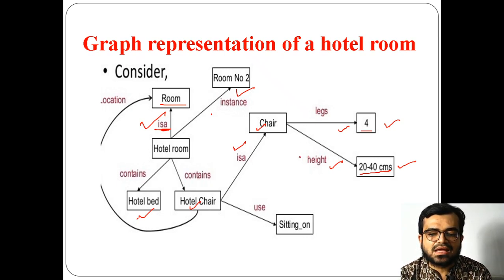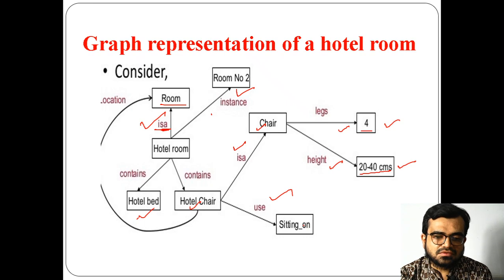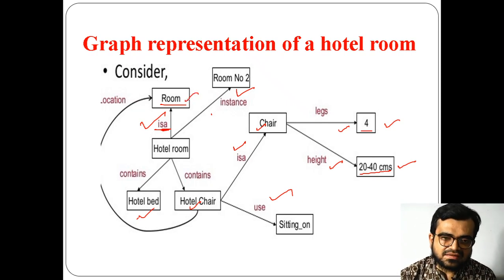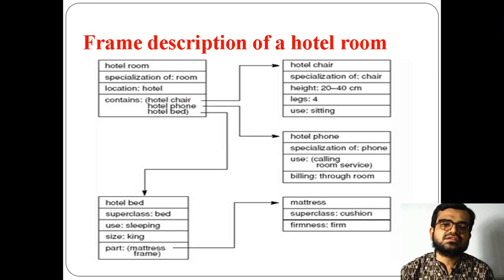If I'm using this in frames, then hotel chair, what does it use? Sitting on, okay, and these are all something location. Now hotel chair, the location where it is available is in the room. So now if you consider this part, how should I represent the frame description?